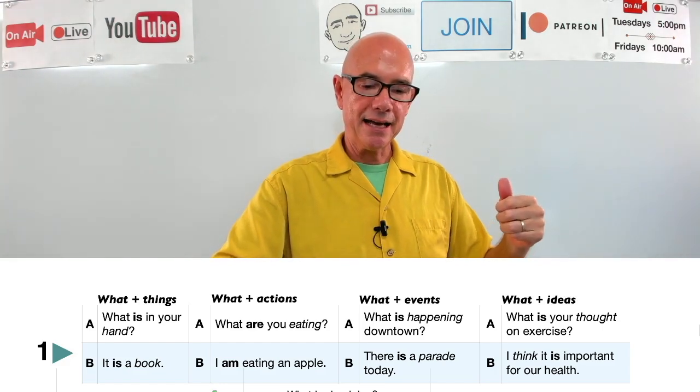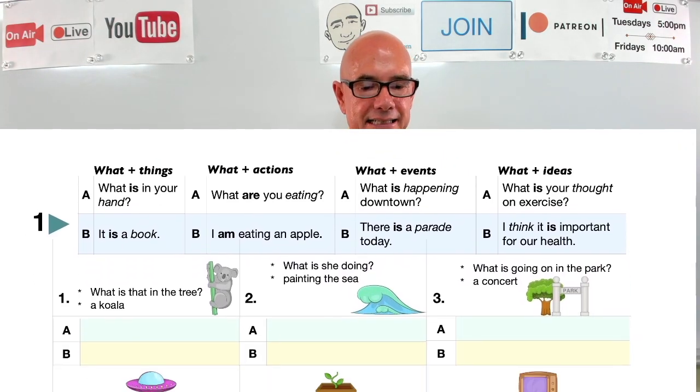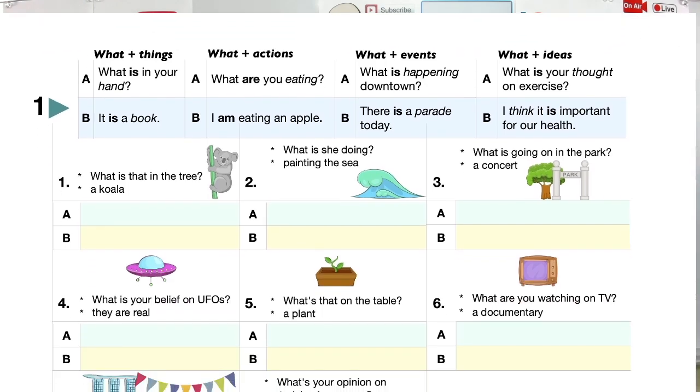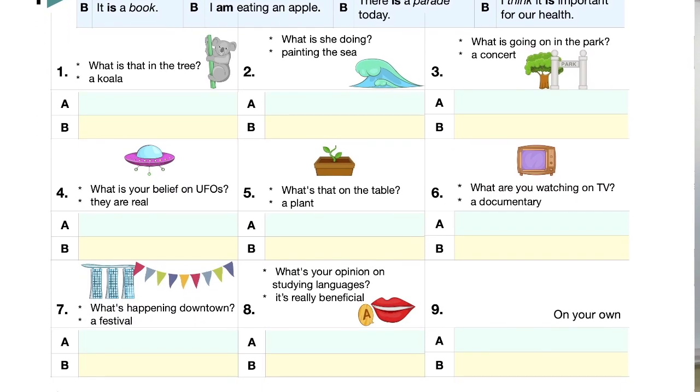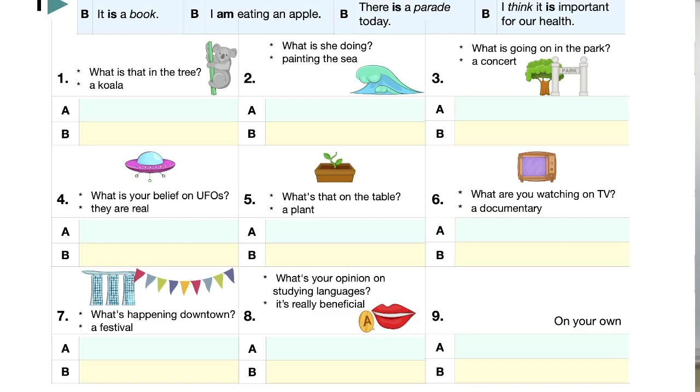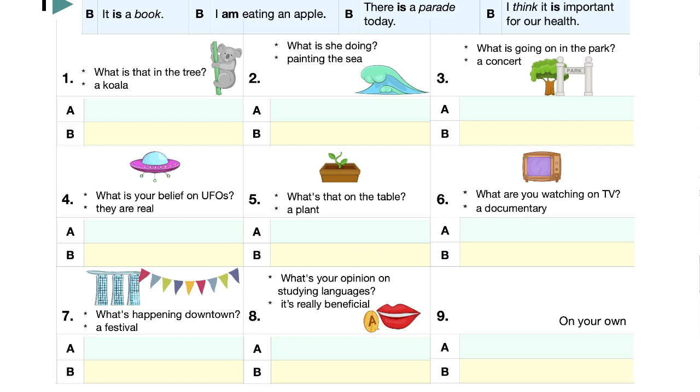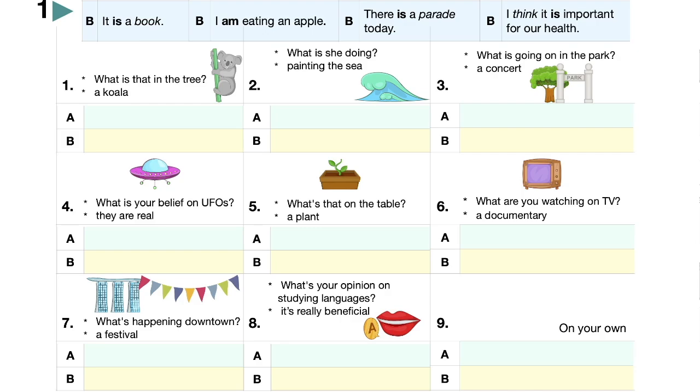Let's go ahead and check out the sentences. Let's make sentences. Here, there are 8, plus number 9 is on your own. Your own sentences, your own conversation. Okay, so let's have a look here. We have number 1. What's the picture?